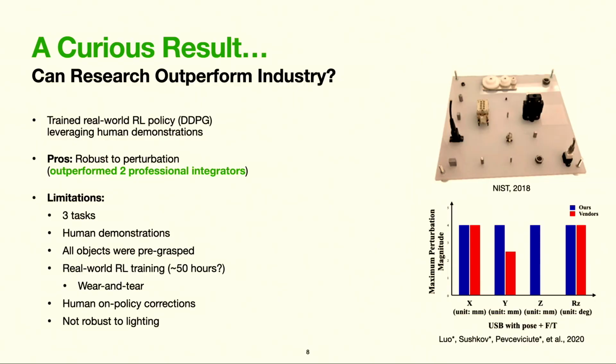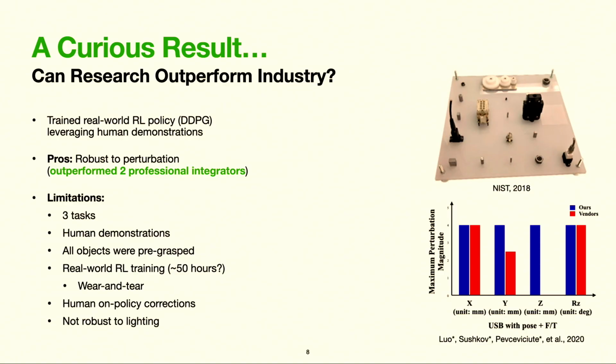So hopefully I've convinced you somewhat that robotic assembly is both challenging and valuable. But how did we come to believe that research could actually add real value to industry in this domain? For context, the most established benchmark for robotic assembly is the NIST assembly task board, or series of task boards, which is shown on the top right. The first one consists of different peg insertion, connector insertion, and nut tightening tasks.